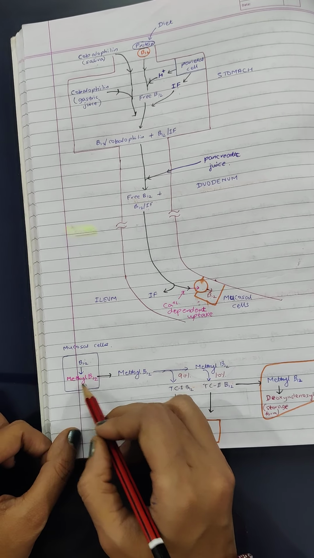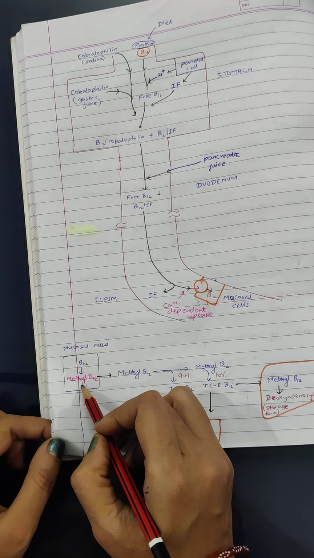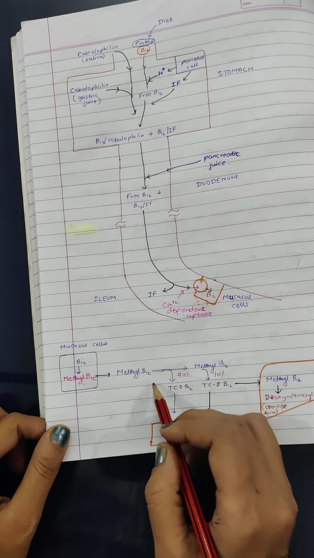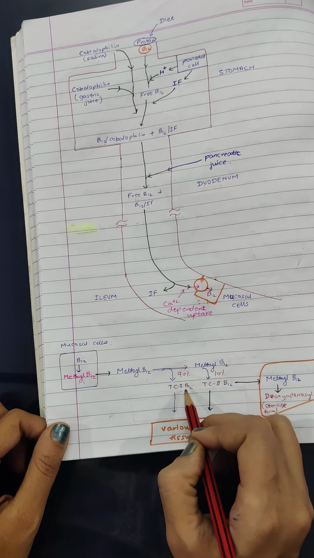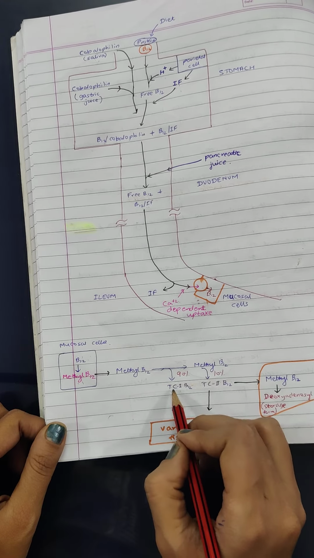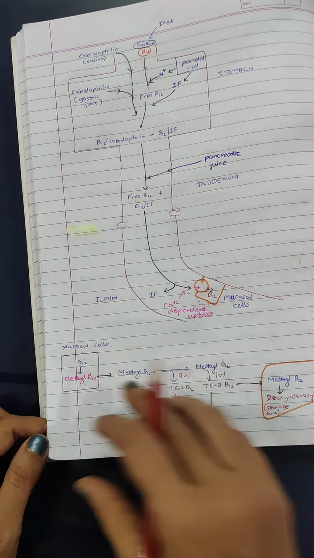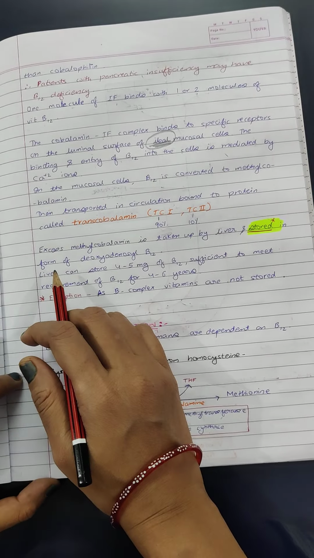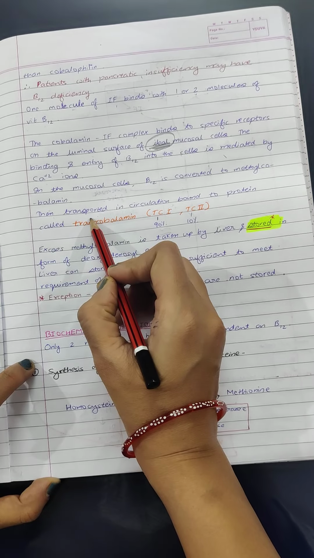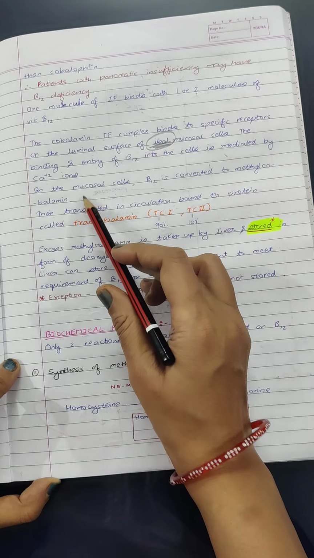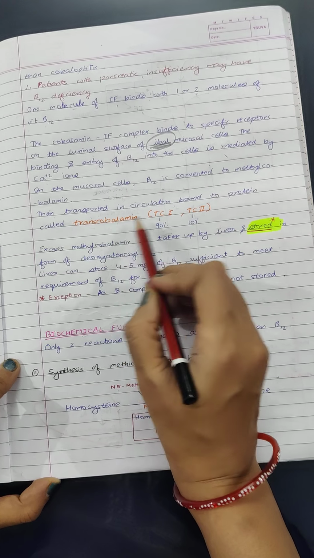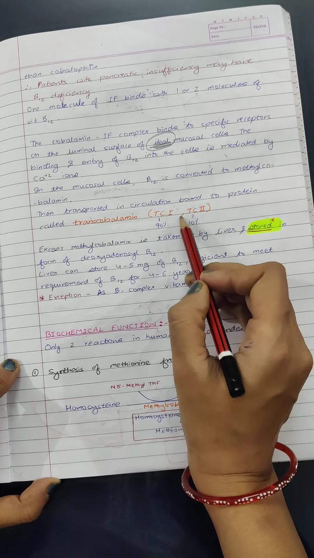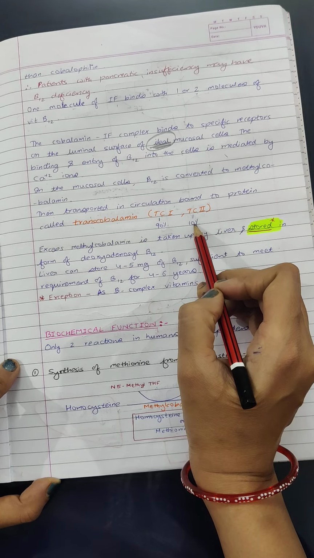Okay, now what happens? This methylcobalamin, as we have discussed, is the circulatory form of cobalamin. So this methylcobalamin is circulated. These are transcobalamin 1 and transcobalamin 2. Transcobalamin, from the name we can assume it transports the cobalamin. Because it transports the cobalamin, that is why it is known as transcobalamin. Then the transported methylcobalamin binds to the protein called transcobalamin, which are two types, 1 and 2. Majority transport occurs by 1 and only 10% occurs by transcobalamin 2.